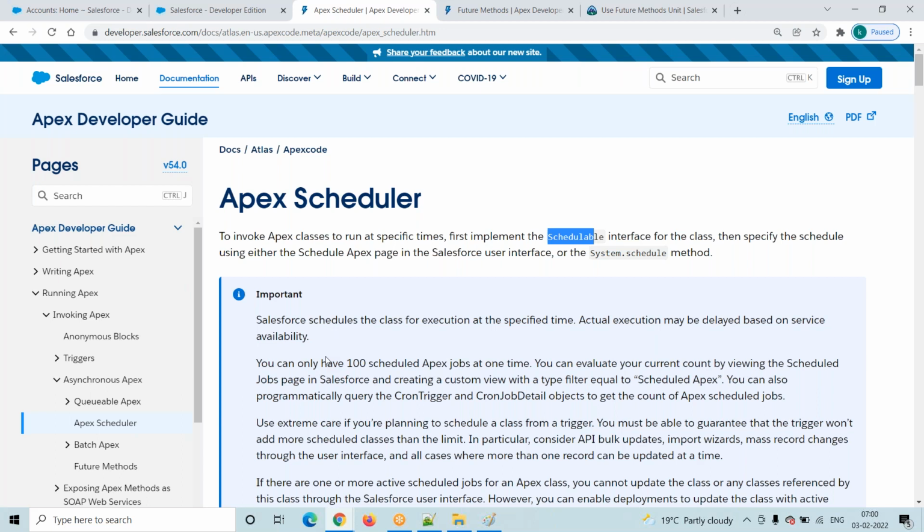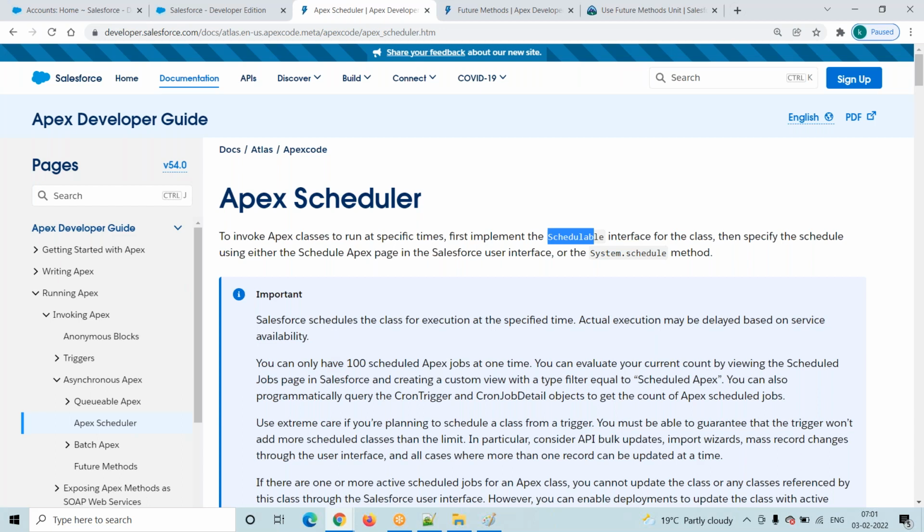So every day some opportunity records will be created. If the opportunity stage is equal to this one, then I want to update my opportunity owner to a particular user or some other queue. That is my requirement. Every day users will create opportunity records.